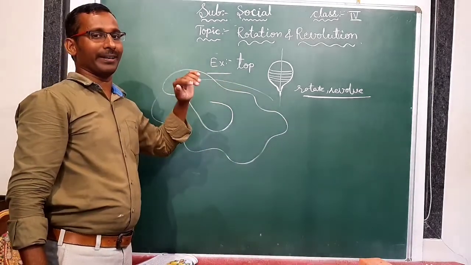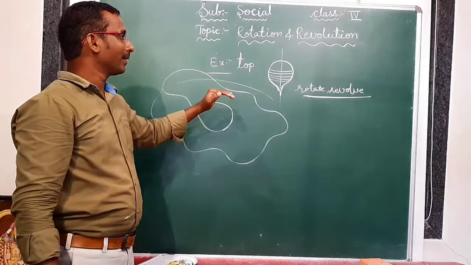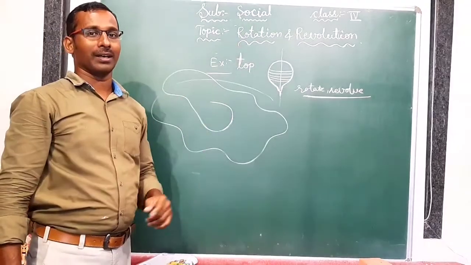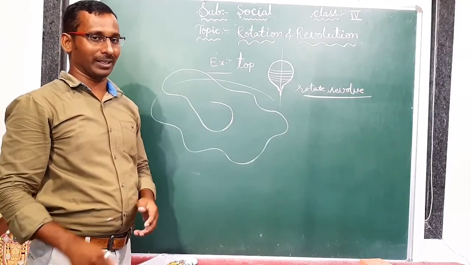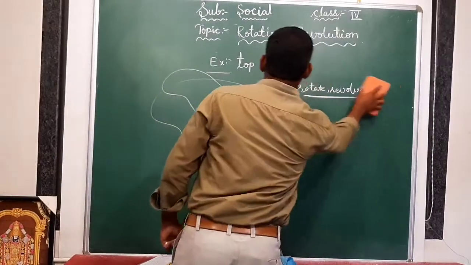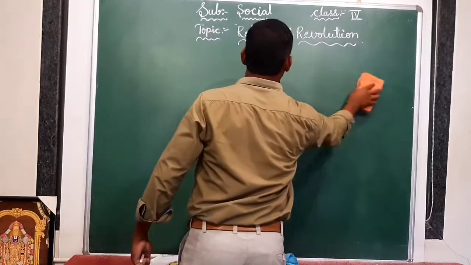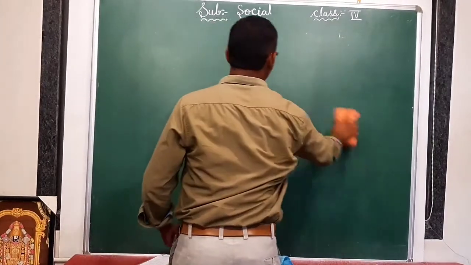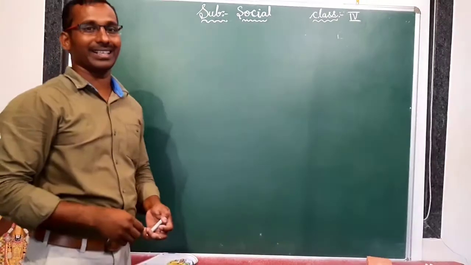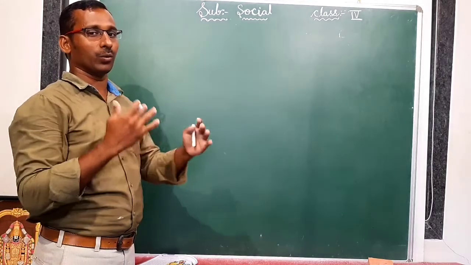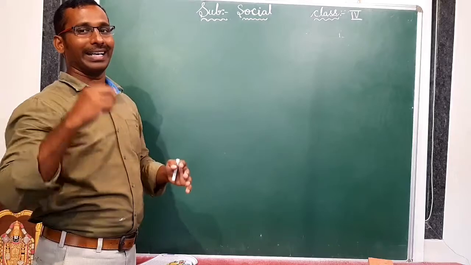In the same way, in our solar system also, these rotations and revolutions are happening. Is it clear? Yes. A top spins on its own axis. Already we discussed that one. And it moves around the floor also. Exactly like our planets. In the solar system 8 planets are there, no? So these 8 planets are also rotating and revolving, rotating on their own axis and revolving around the sun.